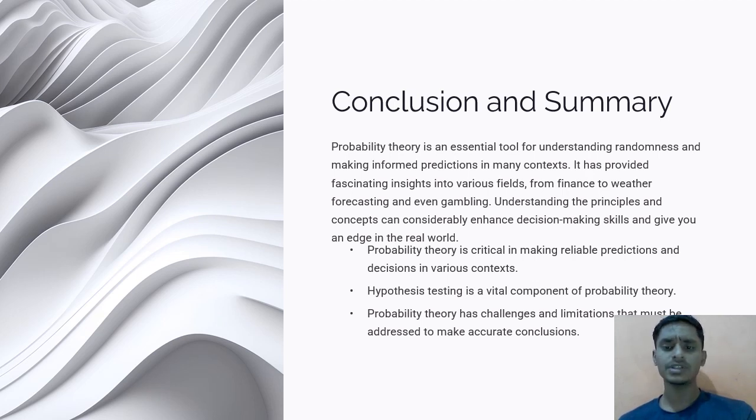That is, probability theory is critical in making reliable predictions and decisions in various contexts. The second is that hypothesis testing is a vital component of probability theory. And the third is that probability theory has challenges and limitations that can be addressed to make accurate conclusions. So this is the main conclusion of today's topic.